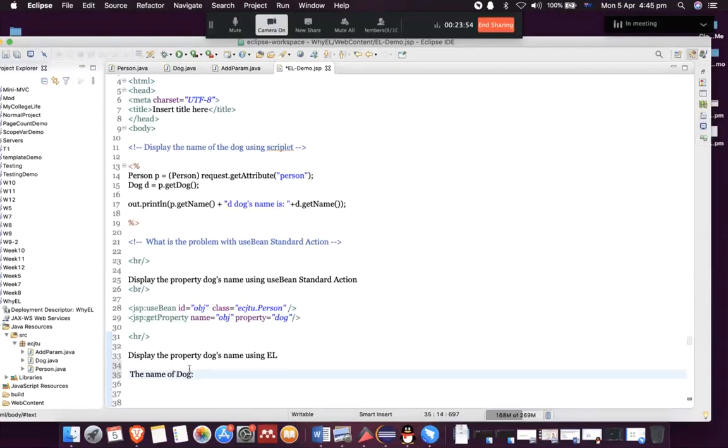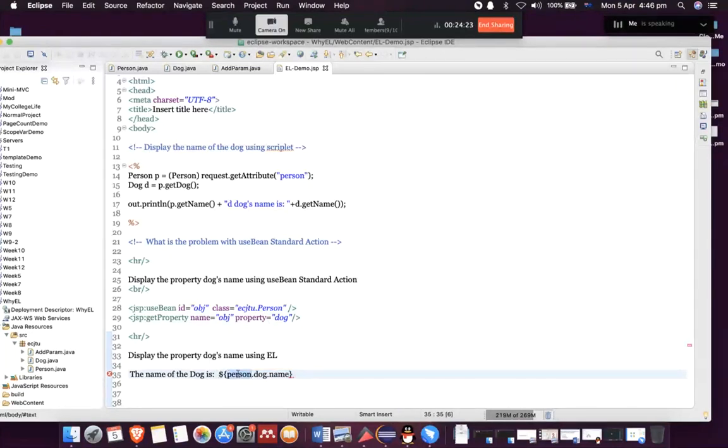The name of the dog is, here's the syntax. You use a $ sign and brackets. Inside the brackets, you will simply write person, which is the name of our attribute, dog.name. This is expression language.